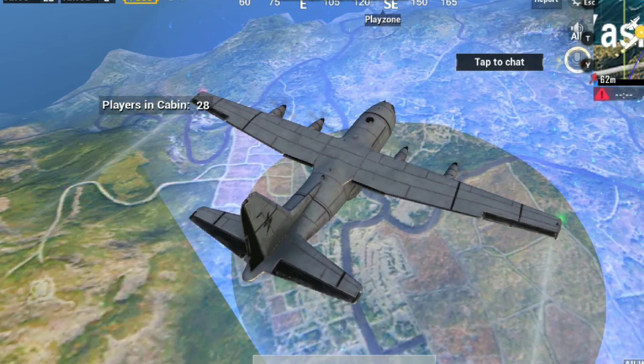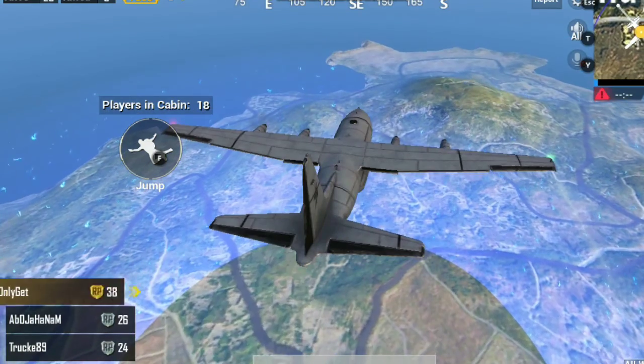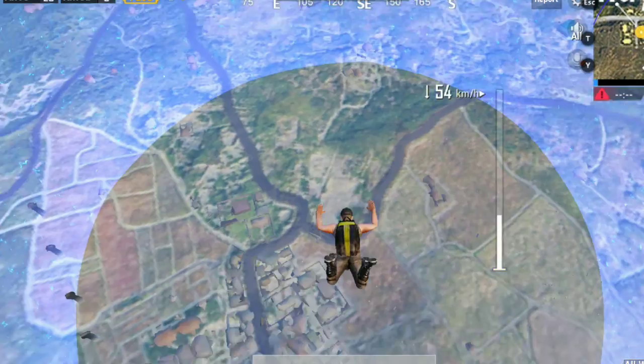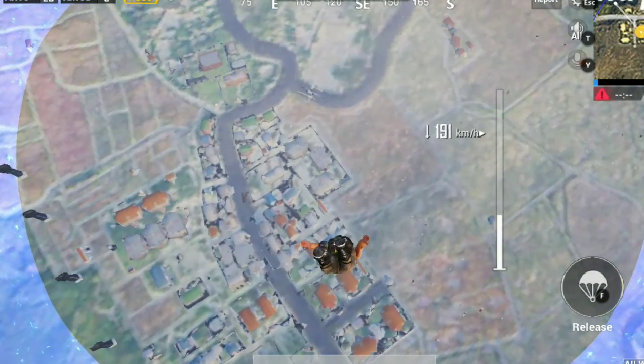Okay, I'm in the plane. It's lagging a bit because of the video recorder. As you can see, it is functioning normally, as when you play on mobile.